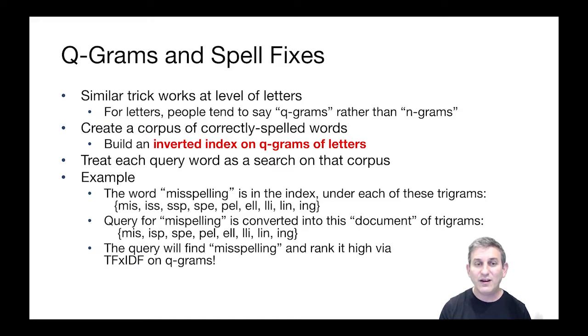And guess what? A very near match for that query will be the correct spelling of the word misspelling. And so we can put that term in there and get back a word from the real dictionary that's got many of the same trigrams, and that will give us a real word in the dictionary. We can then fix our query to have the correctly spelled term and then run it over the full document index to find documents that contain the correctly spelled word.